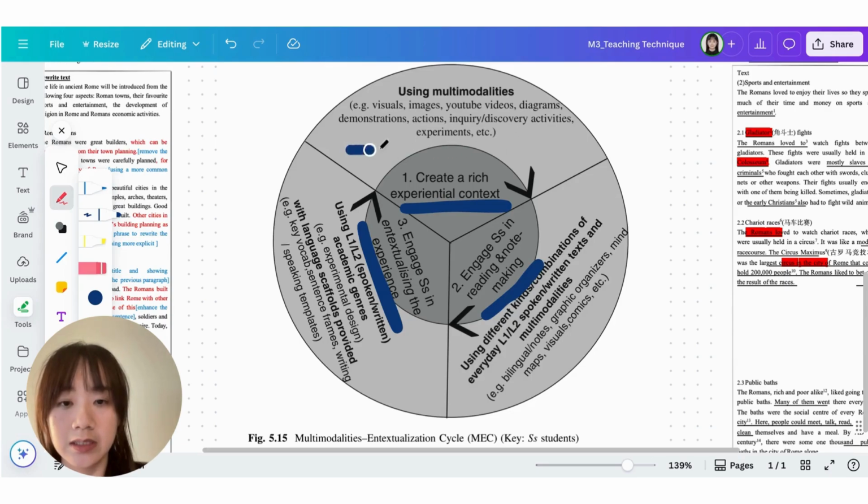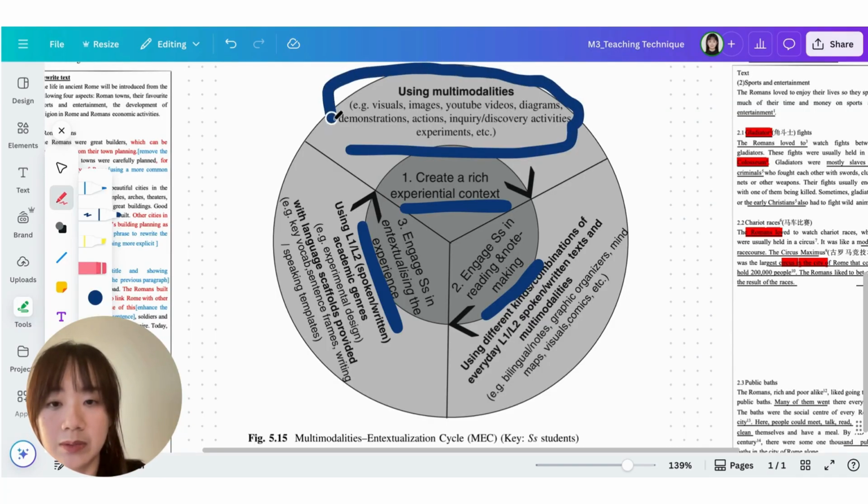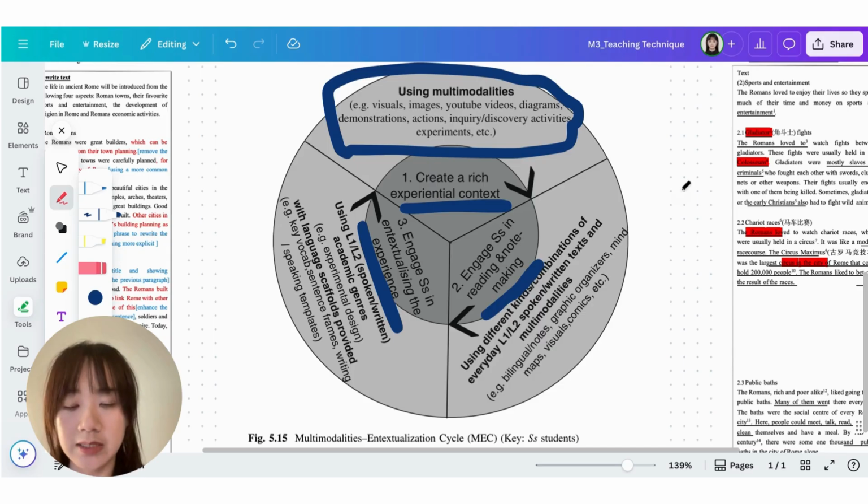Actually, it provides us a lot of examples showing what using multimodalities means. Multimodalities refers to different types of media or resources that you use in your courses. For example, images, videos, and diagrams are all kinds of modalities you can use in showing the content that you would like to present to students.